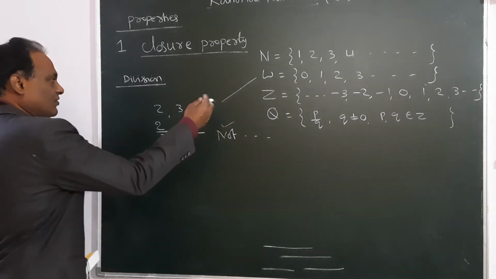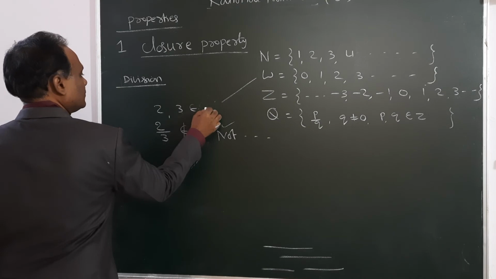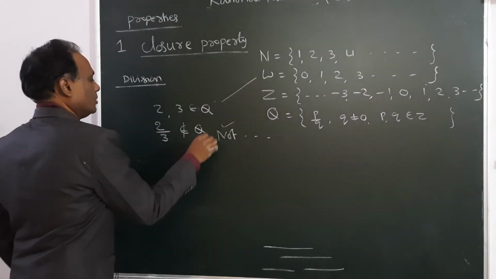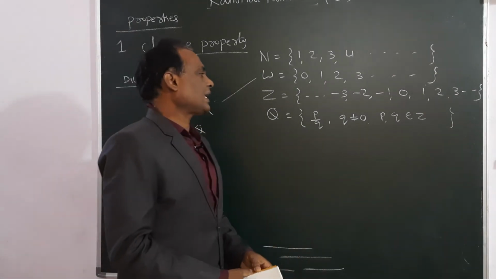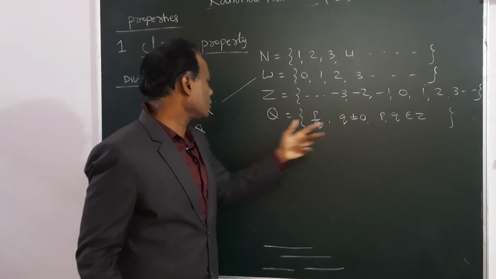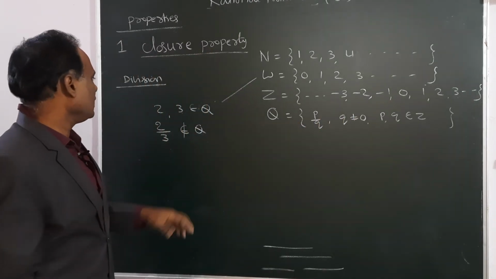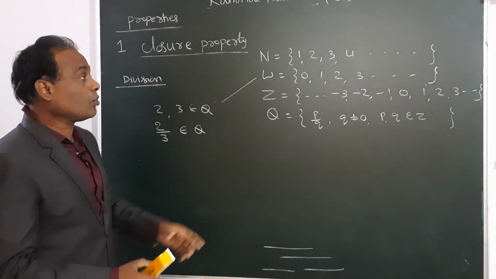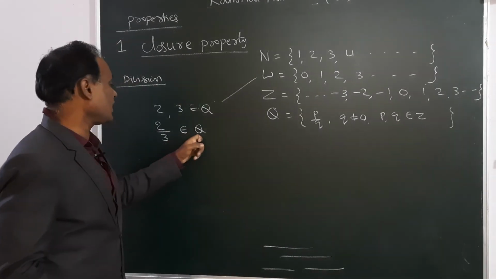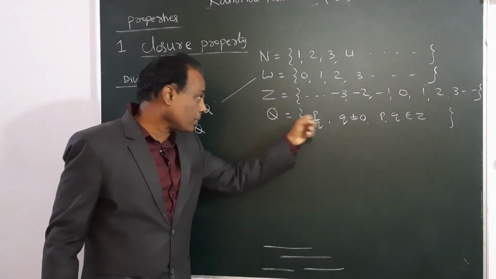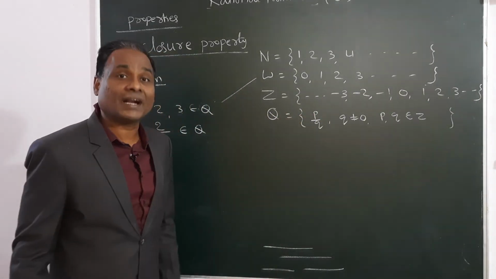Next, rational numbers. Take any two numbers from the rational numbers. All the numbers are rational numbers only. I took 2 and 3. 2 by 3 is a rational number, because fractions will come only in this. So the answer is present in rational numbers. But for one example it will fail.